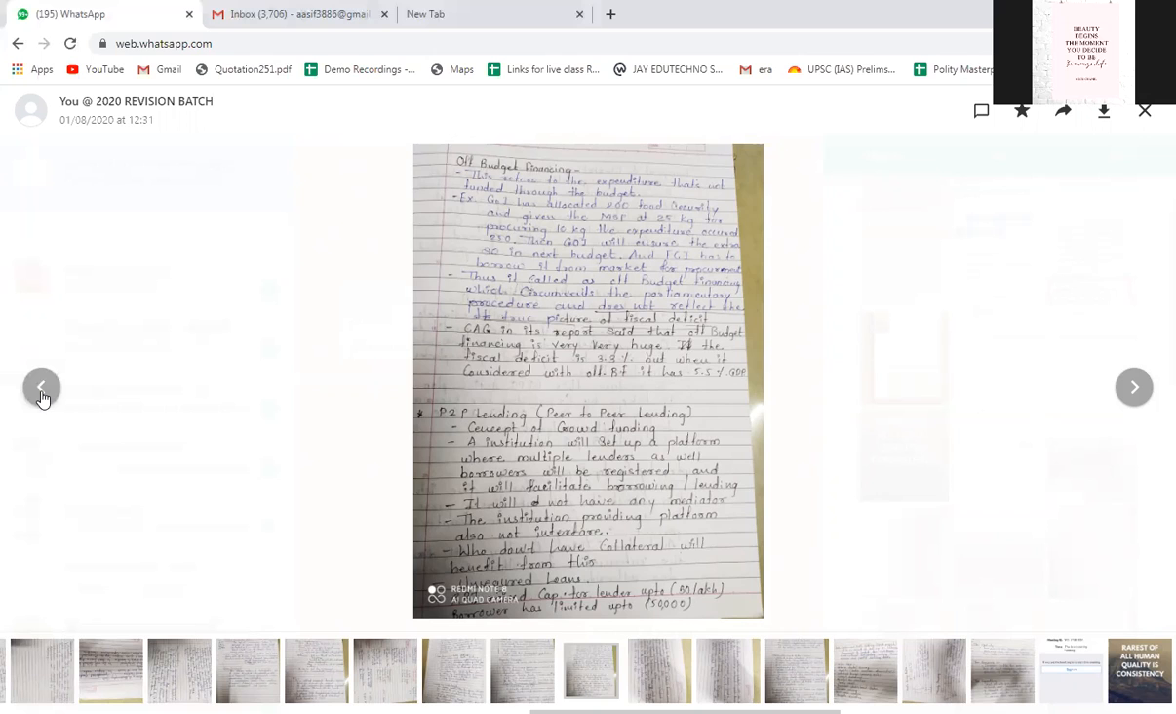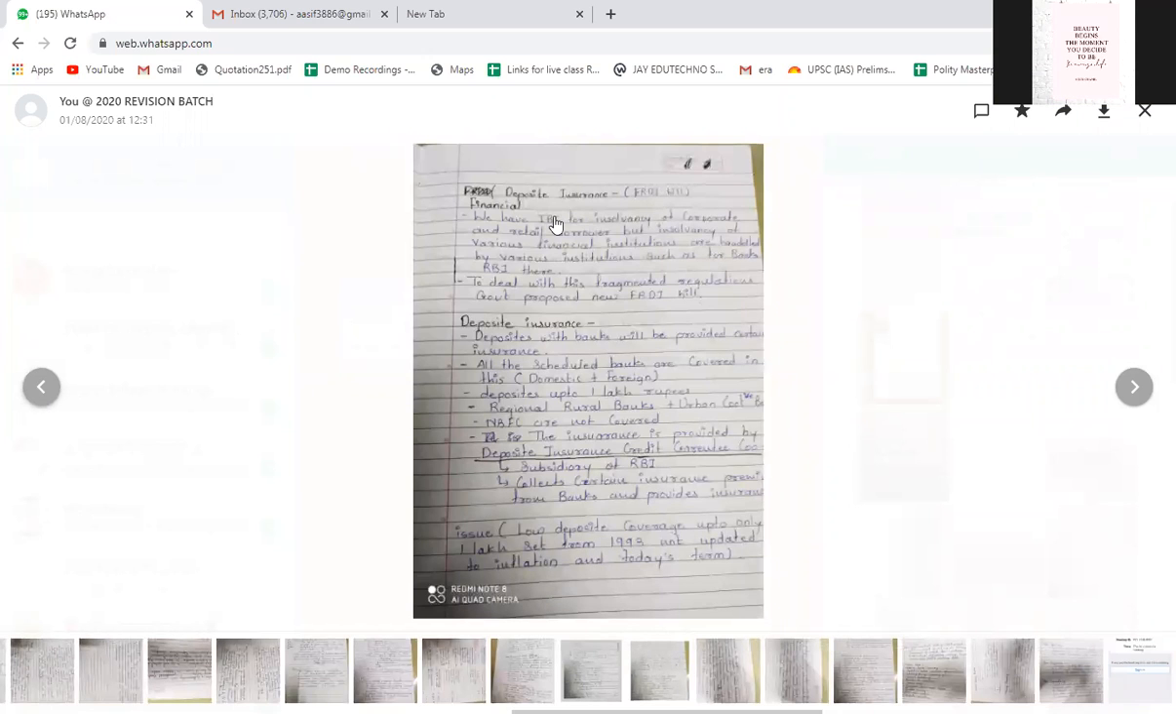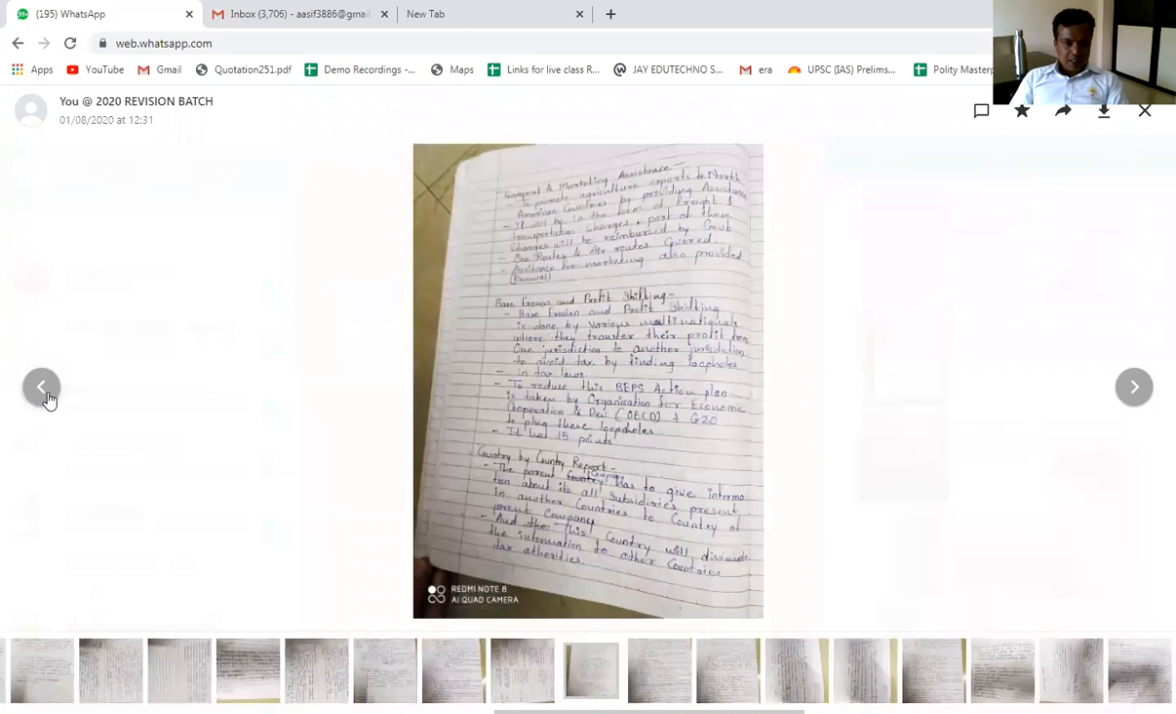Going to the next term now. Deposit insurance, which we discussed in yesterday's class. We have seen that the commercial banks are supposed to take insurance for the deposits which people are depositing in their accounts. That is what we discussed yesterday. I hope all of you have read it once again. I'll go to the next.